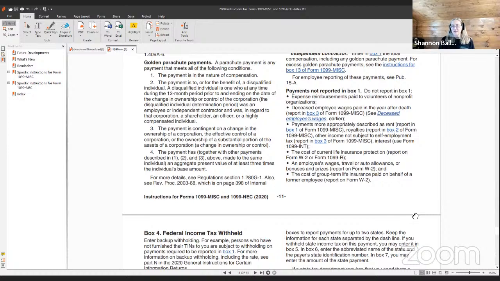And the cost of group term life insurance paid on behalf of a former employee goes on the W-2. All right, so that covers what does and does not get reported in box 1 of the 1099 miscellaneous.